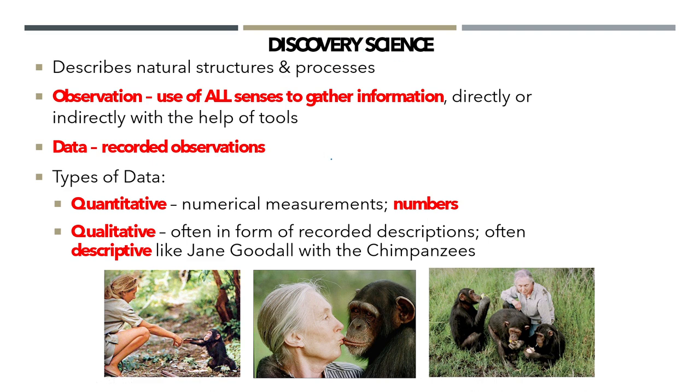Discovery science. In order to describe natural processes and structures, we have to go through science, through the scientific method. The observation, right? This is where we're going to use all of our senses to gather information, directly or indirectly, with the use of tools. Our data, these are our recorded observations using all of our senses. Now, are these numerical measurements? Are they numbers? That's quantitative data. Or is it a description of something? Qualitative data, right?